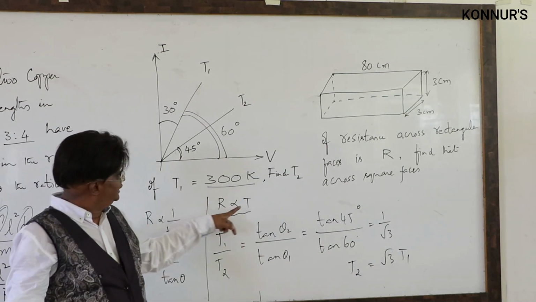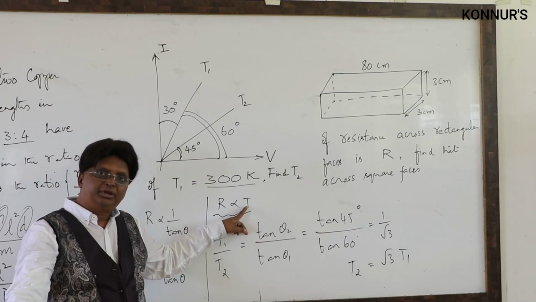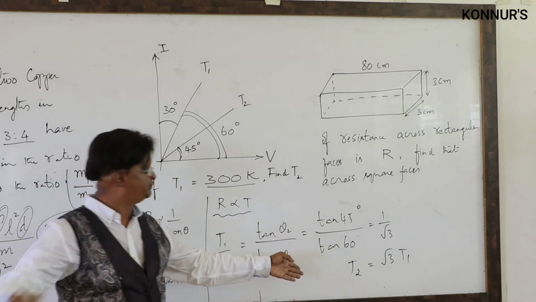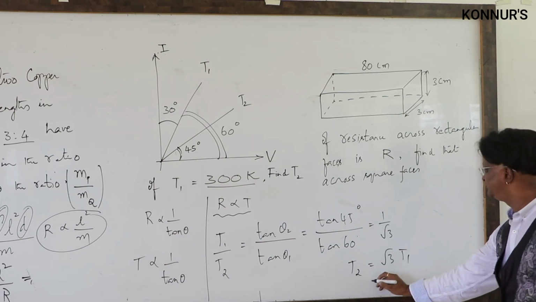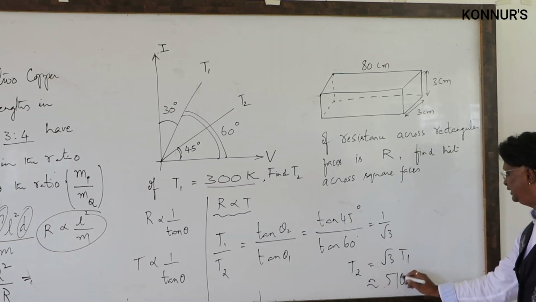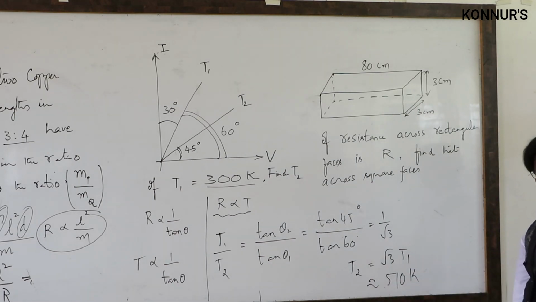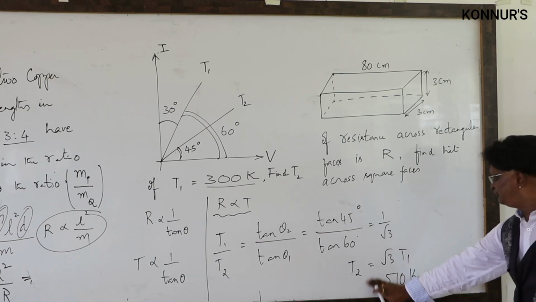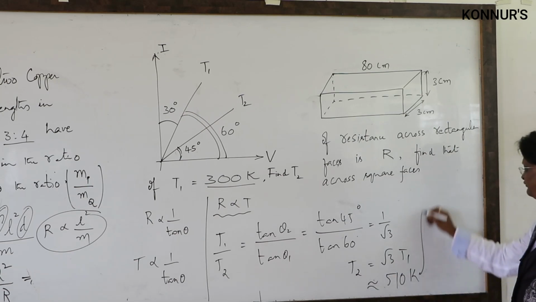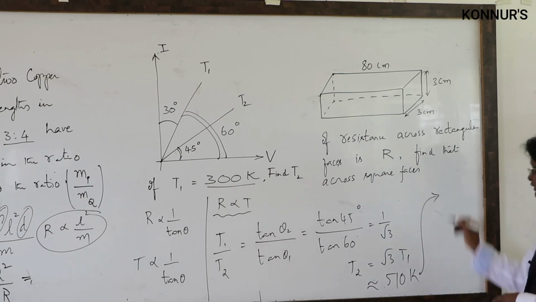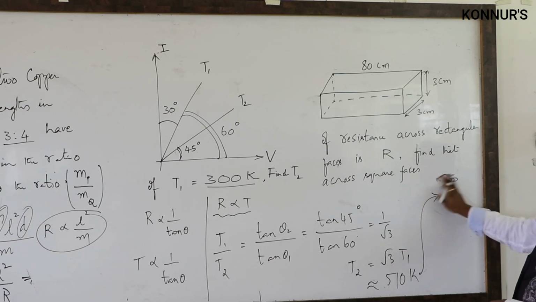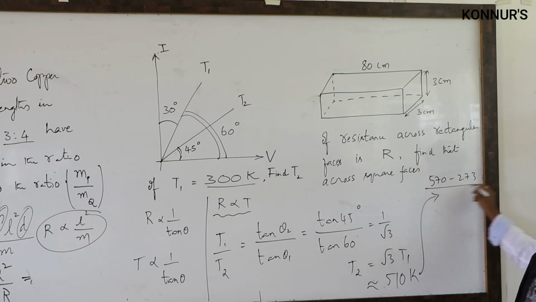Remember that we have used capital T for absolute temperature, and the result we got is also in absolute temperature. Supposing if I have to give an approximate answer, I am writing it as nearly 510 Kelvin. That's root 3 I have taken only as 1.7. If you take 1.73, it will give another value. I am taking a rough value as 510 Kelvin. This 510 Kelvin can be written as 510 minus 273. So that will be in degree centigrade.